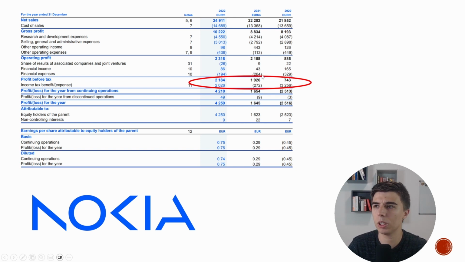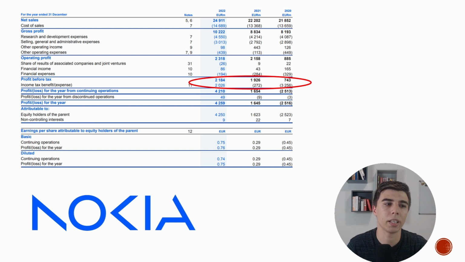Then 2021 seems like a fairly logical year, 1.9 billion in profit before tax, paying 270 million, or having an income tax expense. That's not that unusual. But then take a look at 2022. They have 2.2 billion profit before tax. And then the income tax is a benefit. So that doesn't sound very logical, right?